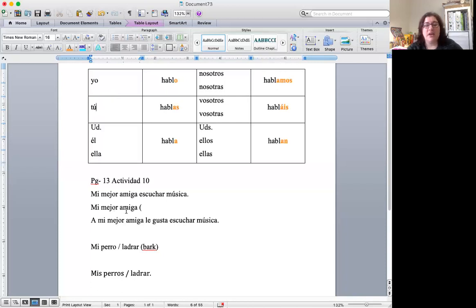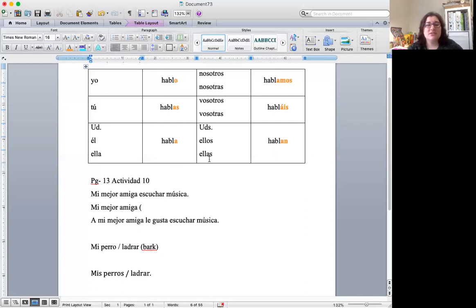I'm not, right? I'm talking to somebody else about my best friend. So I can ignore this line, right? Now we're on to the third box. And this is going to be, aside from usted that we already talked about, in theory, it's grouped up here with tú. But when I look at él and ella, I'm talking in the third person. So I'm talking about someone who is not part of this conversation, right?